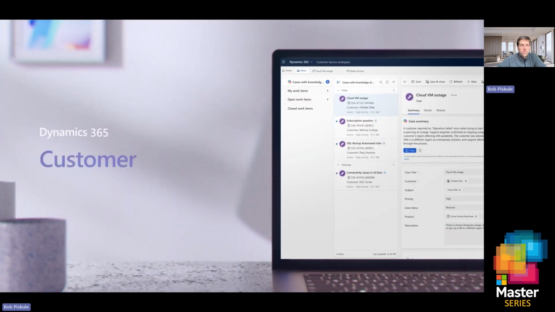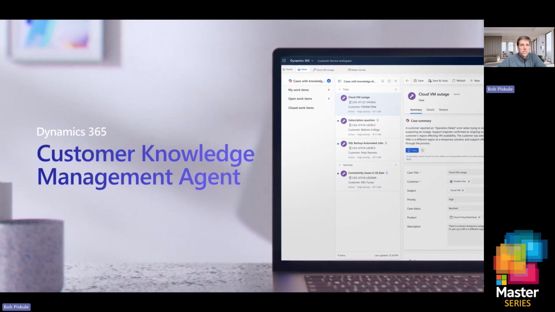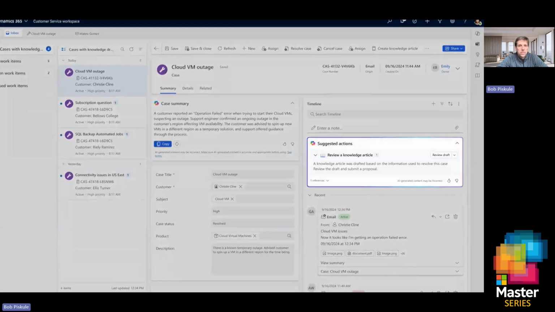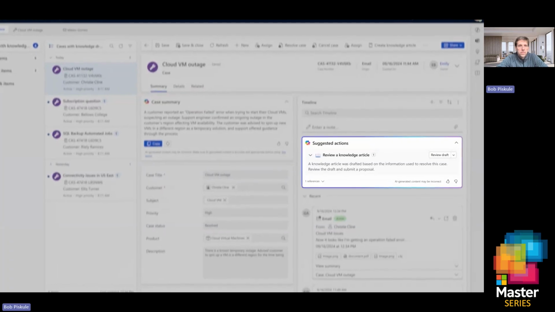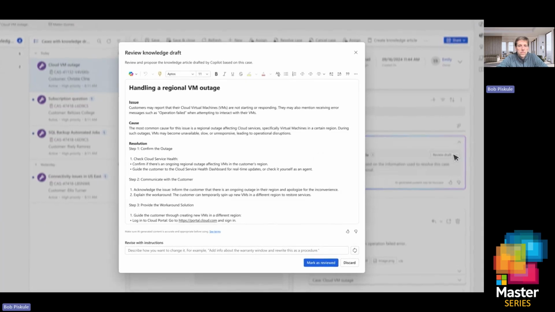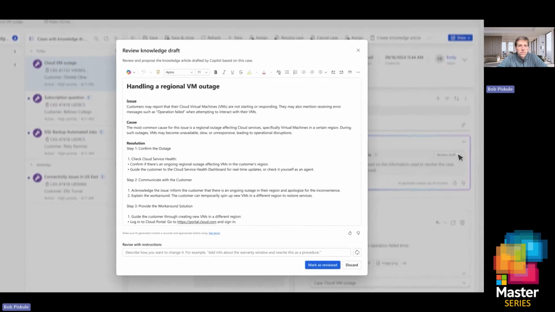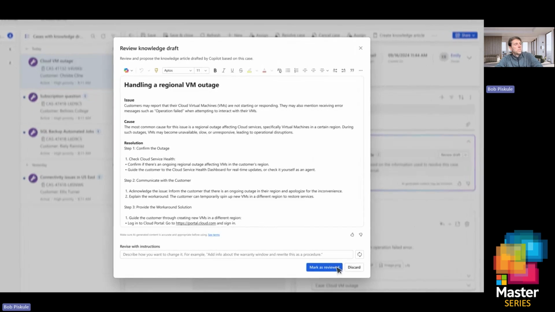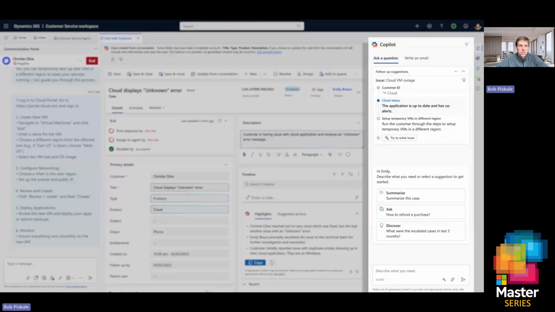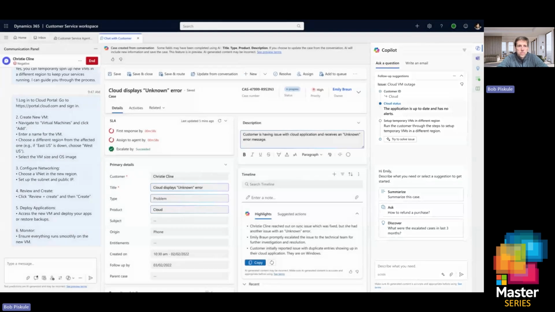In parallel, the customer knowledge management agent helps ensure knowledge articles are kept perpetually current, automatically identifying opportunities to update existing articles or draft new ones based on the discovered insights. The agent autonomously drafts and publishes the content. And since I have oversight, all I have to do is approve the update. Whenever I need a little help diagnosing a customer issue, Copilot will proactively surface prompts fueled by the customer intent agent, as well as the latest guidance harnessed by the customer knowledge management agent.